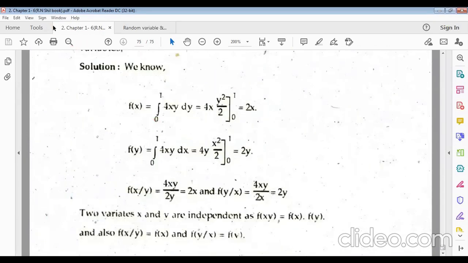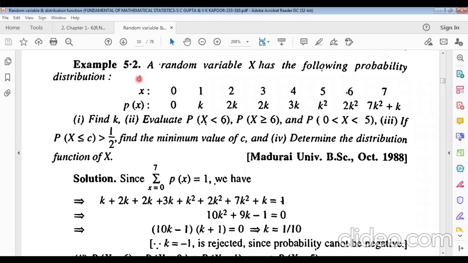This is the last example for you. A random variable x has the following probability distribution: x equals 0, 1, 2 up to 7, and the probability of x is given in the second row. We have to find the value of k, evaluate the probability of x less than 6, the probability of x greater than or equal to 6, and the probability of x lying between 0 and 5. And if the probability of x less than or equal to c is greater than half, find the minimum value of c. Number 6 is to determine the distribution function of x.